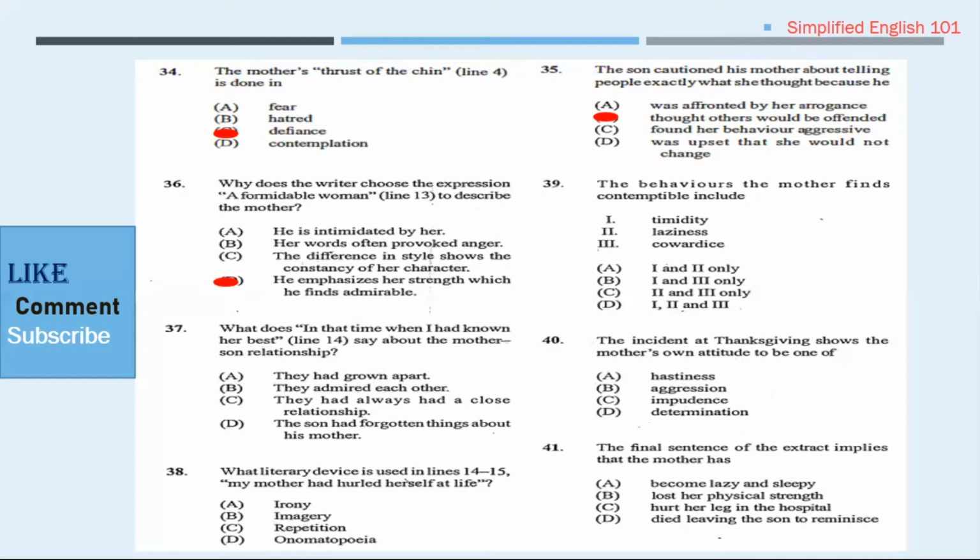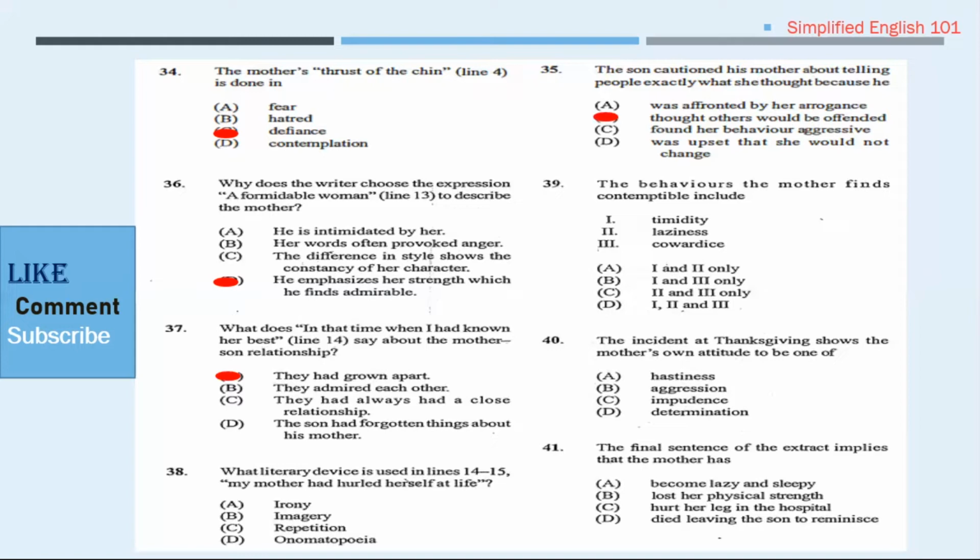Number 37 says, what does in that time when I had known her best, line 14, say about the mother-son relationship? It clearly makes us know that they had grown apart. Number 38 says, what literary device is used in lines 14 to 15? My mother had hurled herself at life.